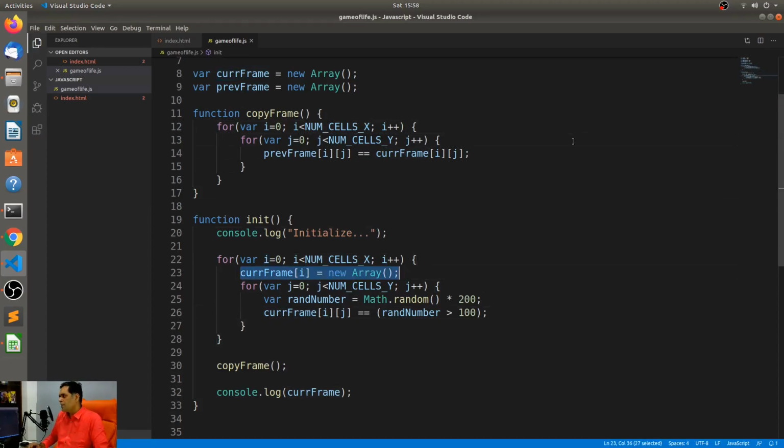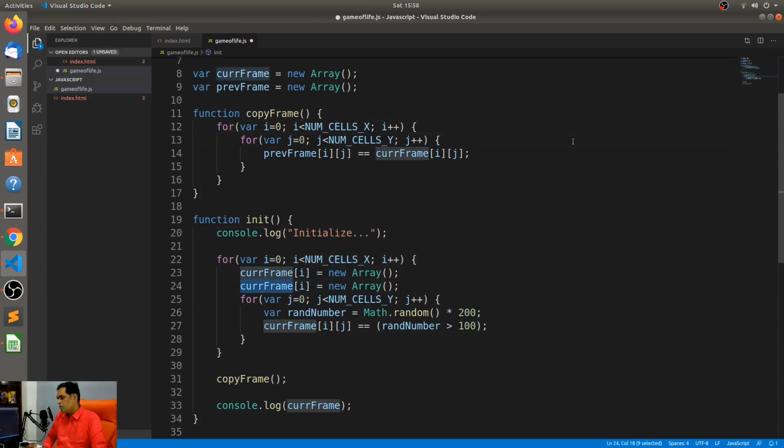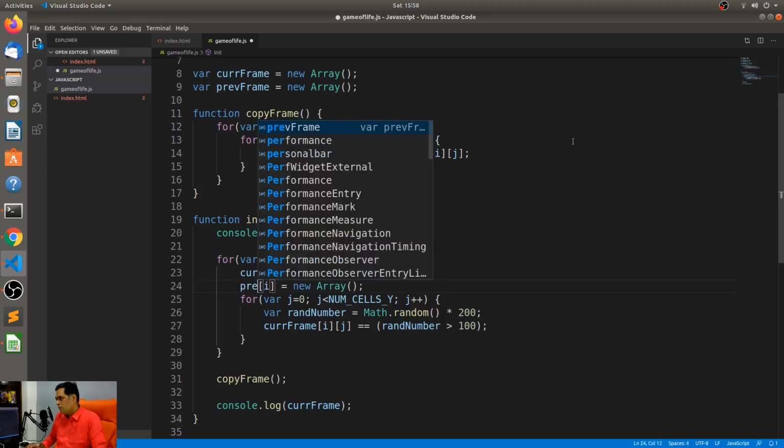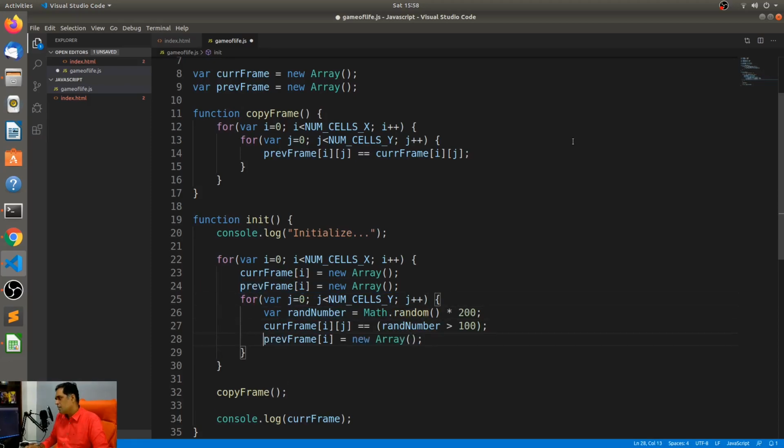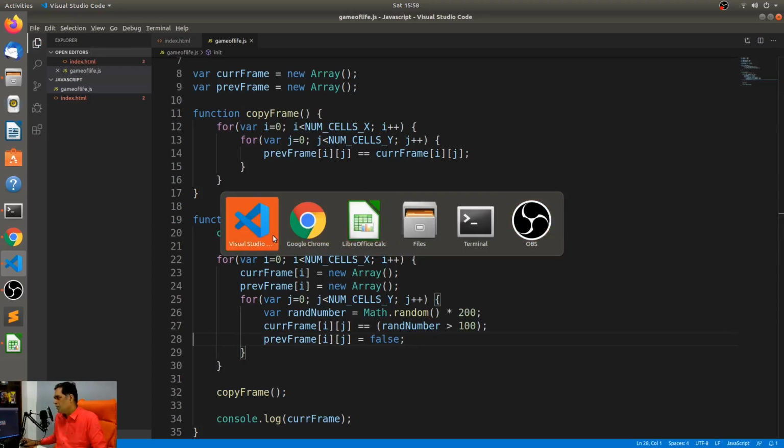I mean, I should initialize the previous array also. I should initialize this also, yeah. And then I can just say previous frame of i, j. I'll just say false for now, right? And then of course I do the copy frame. Oh, yep, that's a typo. You're going to be seeing a lot of these typos, especially since I'm programming.